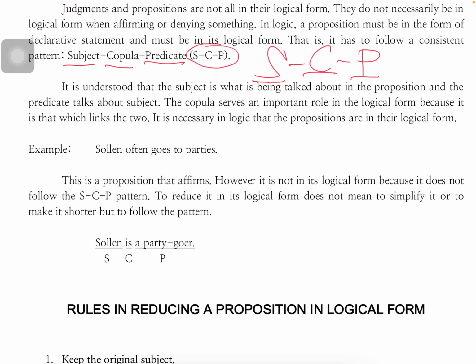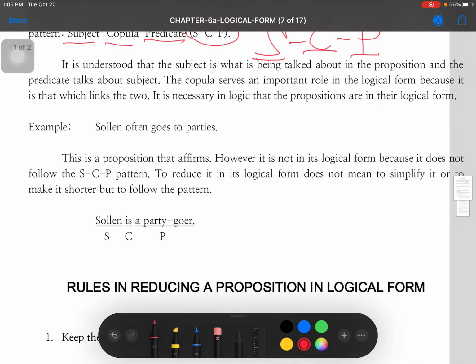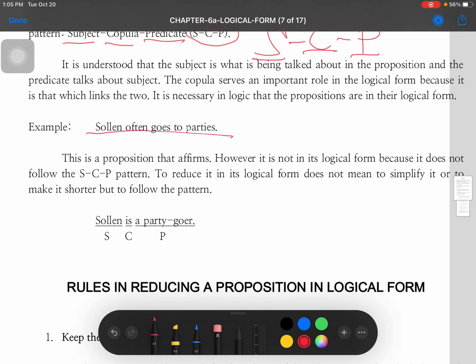For example, ito, tignan natin to. Solen often goes to parties. Hindi siya logical form, but it is a declarative sentence. Bakit hindi siya in its logical form? Kasi wala siya nung SCP. May subject siya. Wala siyang copula. Meron siyang predicate. So, wala yung copula niya. So, para gawin natin yan na SCP pattern, mayroon tayong rules na susundin.